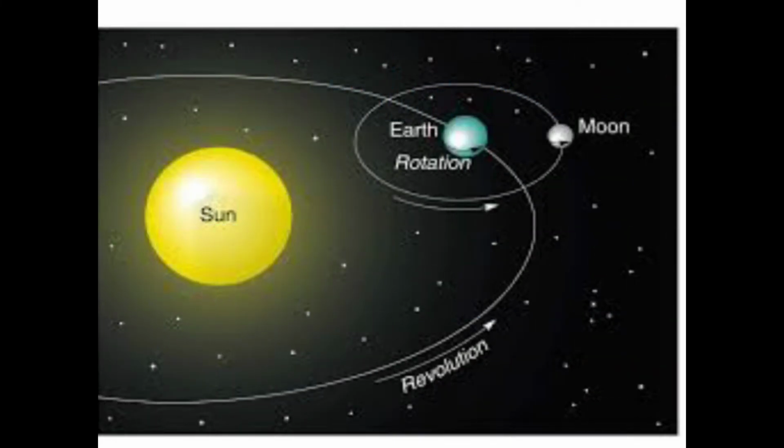Children, as I said, rotation and revolution are the two motions of the earth. When earth spins or rotates around its axis, that movement of spinning is called rotation of earth. And when earth revolves around the sun, that movement is called revolution of earth. In this chapter we will talk about the motions that our planet earth has, and also we will discuss what that results.